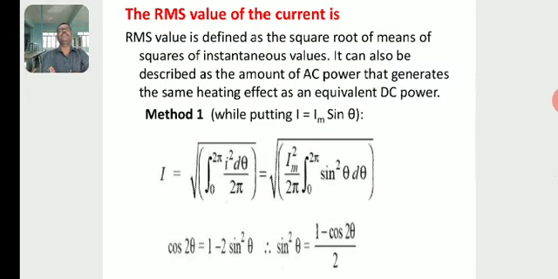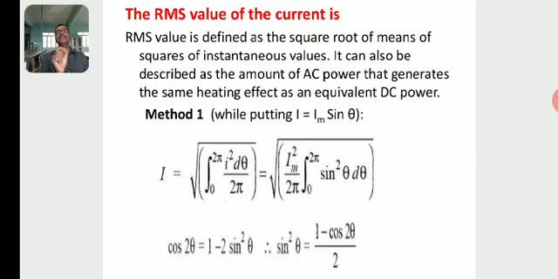The RMS value of the current. The RMS value is defined as the square root of the mean of the squares of instantaneous values. It can also be described as the amount of AC power that generates the same heating effect as an equivalent DC power. So we have different methods for the determination or derivation of the RMS value of the current.